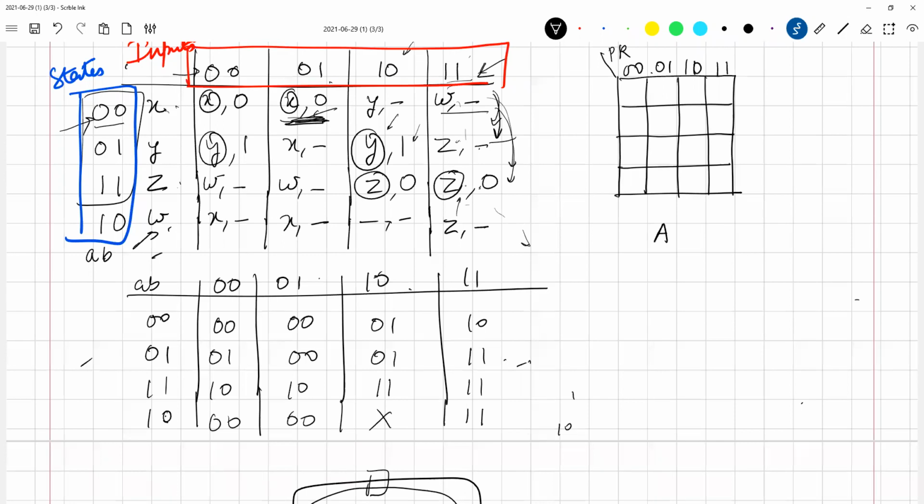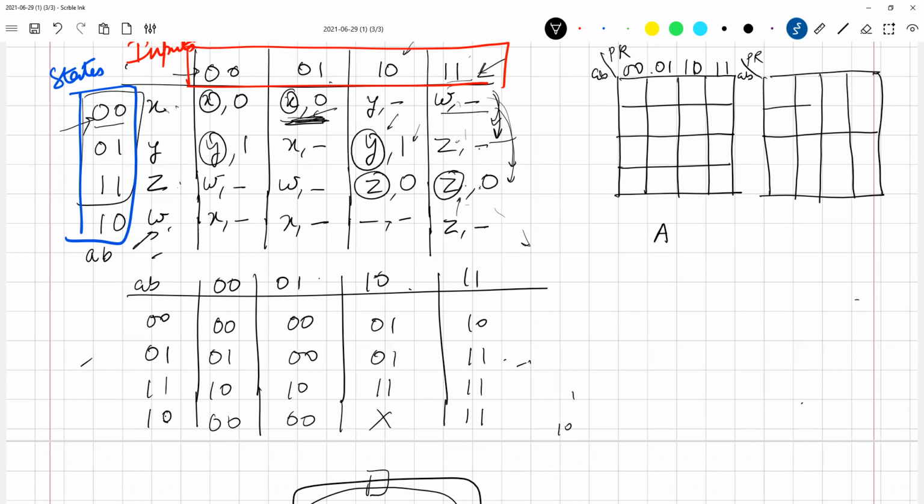Capital A and capital B. So AB, AB, PR, 0, 0, 0, 1, 1, 1, 1, 0. Okay, so now where will we have ones?